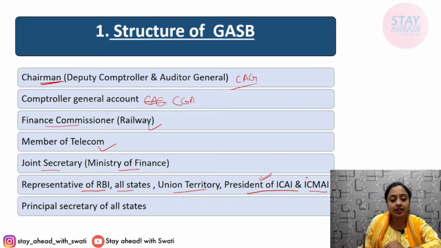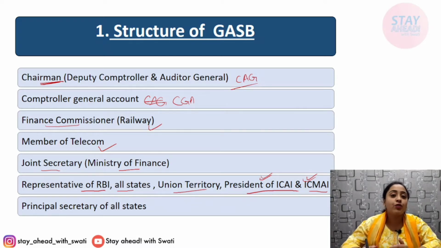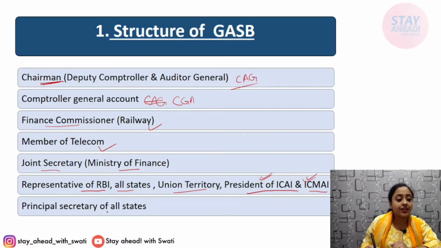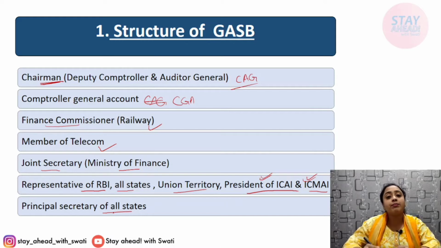Brilliant. If you become a Chartered Accountant and then President of ICAI, you become a member of GASB, that is Government Accounting Standard Board. You have powers to create standards for accounting of the government. Principal Secretary of all states. These are all the members that constitute this GASB, and they prepare the standards.